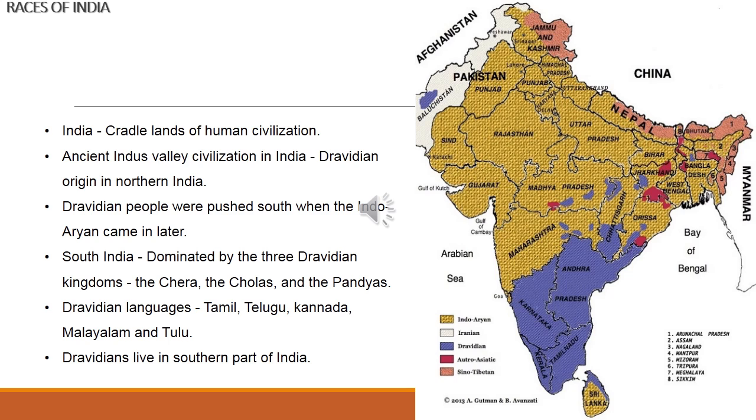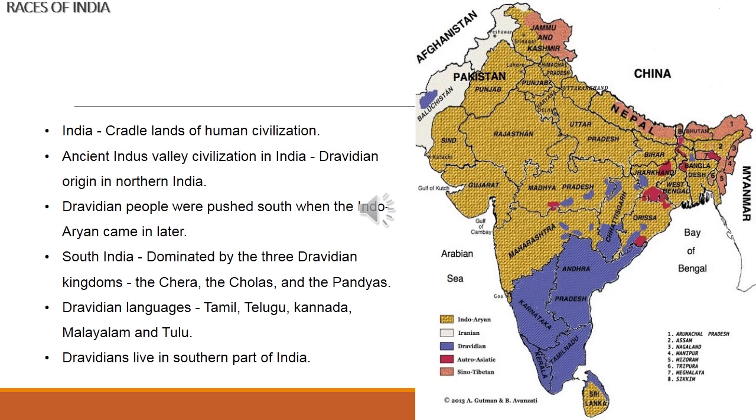So you know about the Indus Valley civilization. That belongs to the Dravidian people. It was thought that the Dravidian people were forced to move to the south of India because of the Aryan invasion. South India was later dominated by the three Dravidian kingdoms.